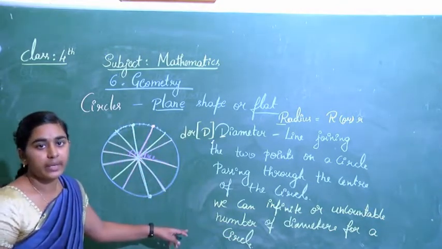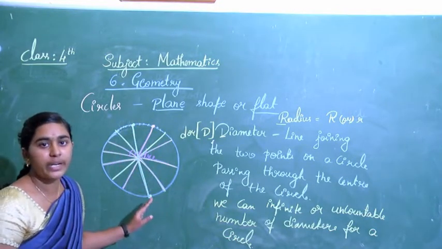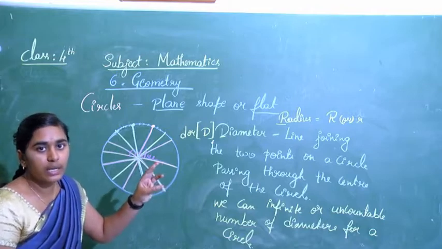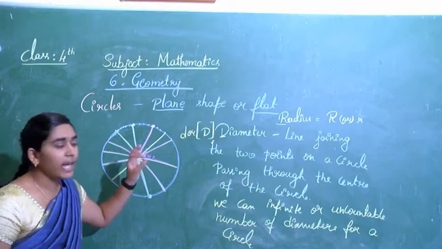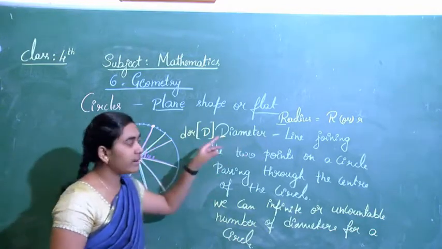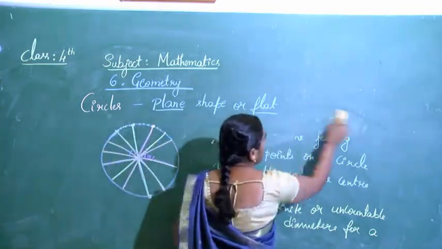Uncountable number of diameters for a circle. This is how we define center of the circle, radius, diameter. Right? Now let's see. We have a relation between diameter and radius. We'll see what is the relation.